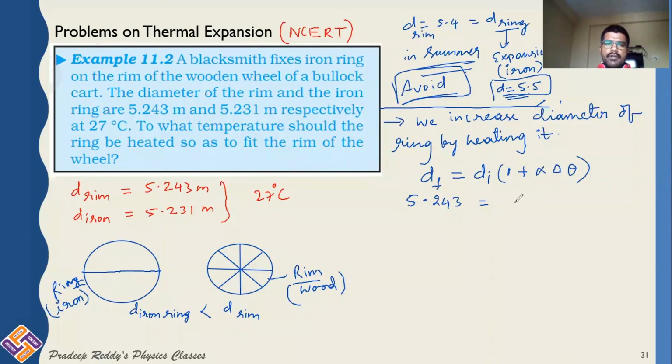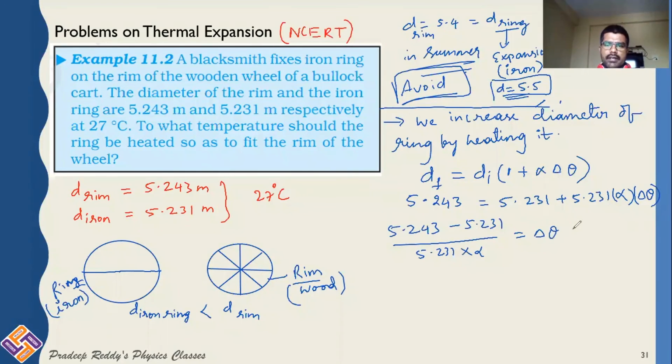The initial diameter is 5.231 plus 5.231 into alpha into delta theta, where delta theta is the change in temperature. Now this gives you (5.243 minus 5.231) divided by (5.231 into alpha) is equal to delta theta, where delta theta is T minus 27 degrees Celsius. From here you can find out the temperature.